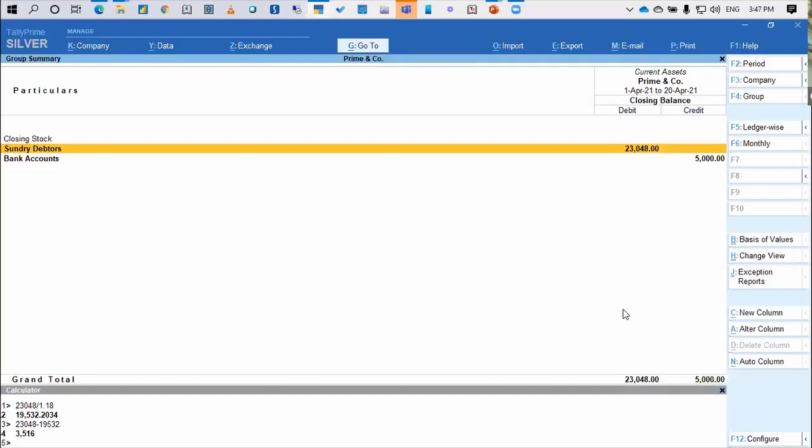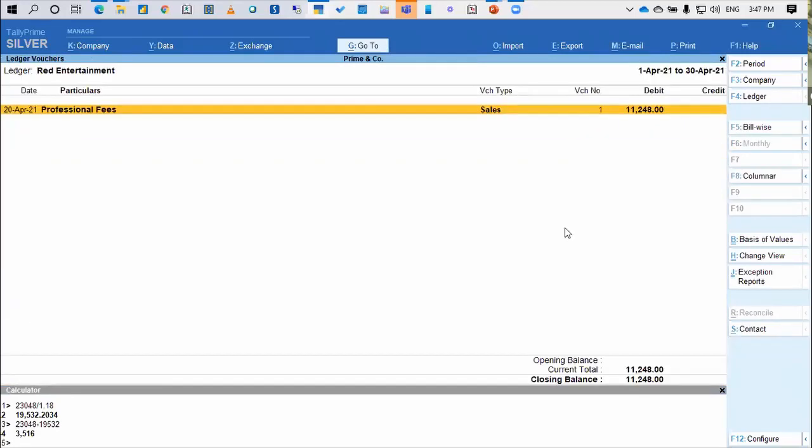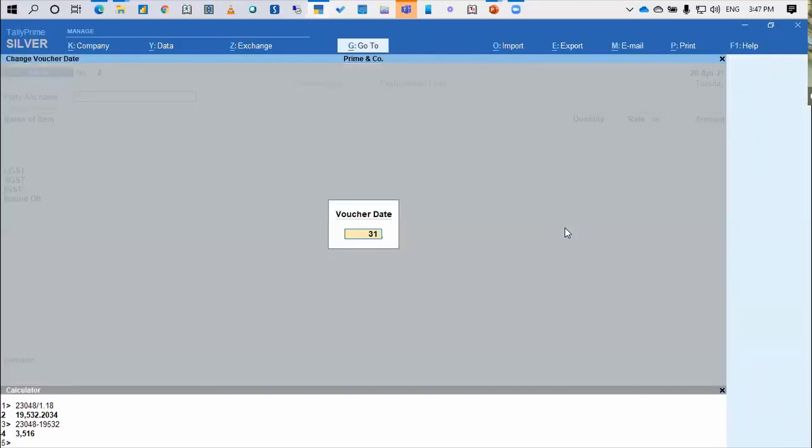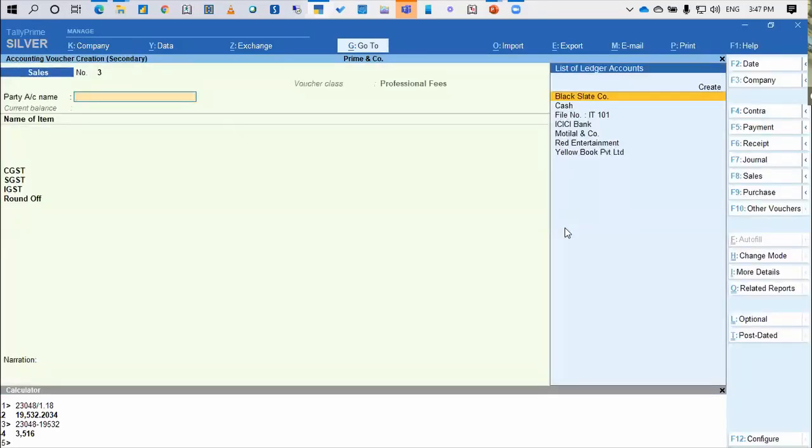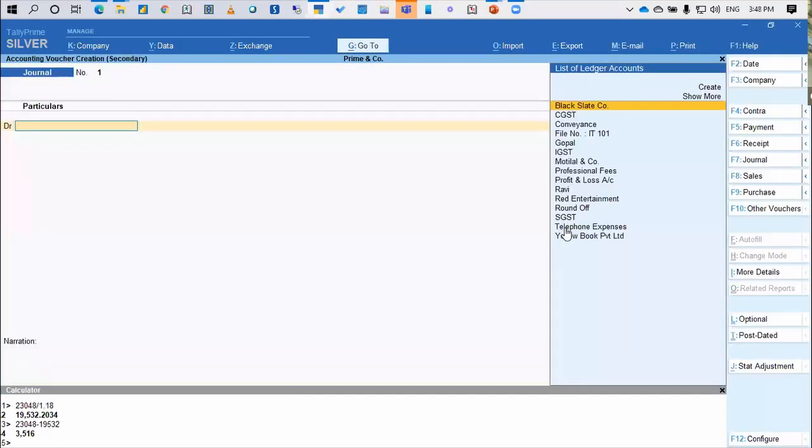So what we'll do here is, we'll pass a simple entry. Let me go inside any one of them. I'm passing an entry on 31st of March. I'm passing a journal entry, a proper journal entry, where I'm debiting my professional fees.